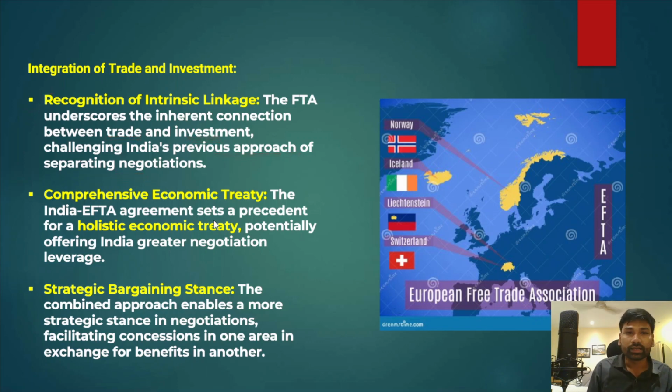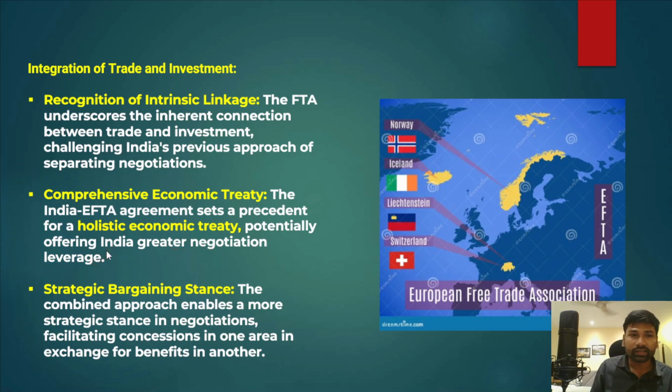And secondly, we have to talk about the comprehensiveness of this treaty that both India and the European Free Trade Association have signed. In fact, it can be called a holistic economic treaty. Okay, so it has covered major provisions, and it also has detailed investment targets. Therefore it can provide India greater negotiation leverage going ahead with this agreement.